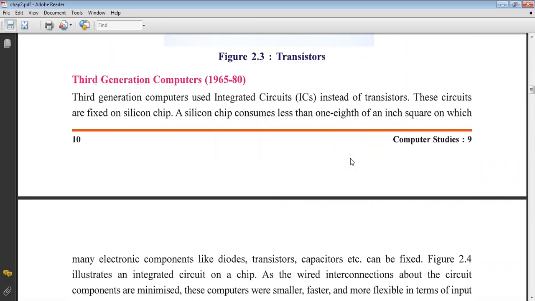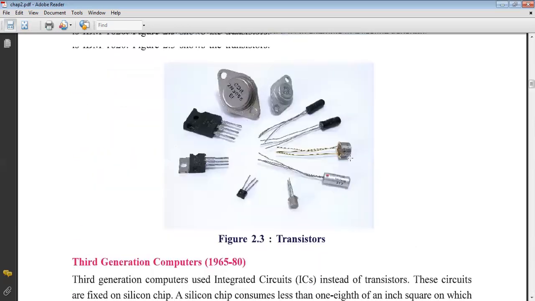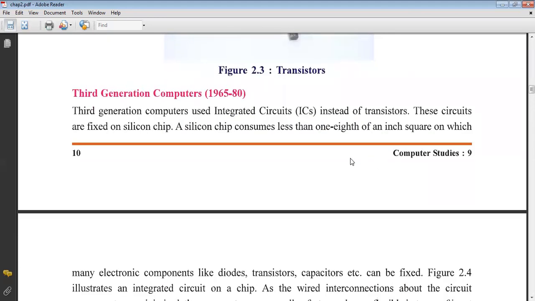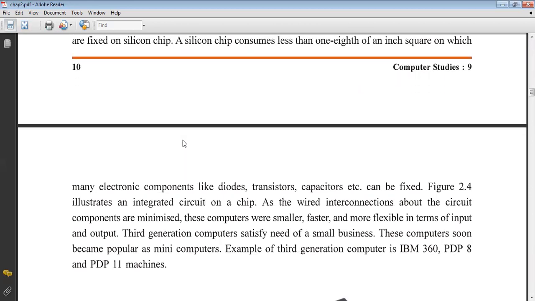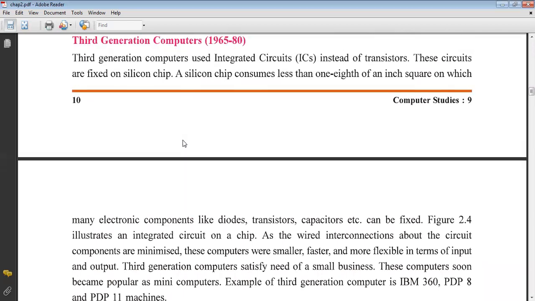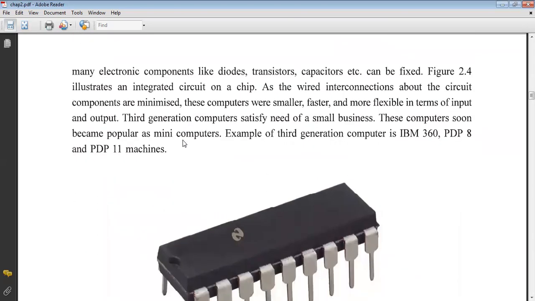The duration is 15 years. Third generation computers use integrated circuits instead of transistors. First generation vacuum tube, second generation transistor, and third generation integrated circuits. Underline the first line of this paragraph. These circuits are fixed on silicon chips. A silicon chip measures less than 1/8 of an inch square, on which many electronic components like diodes, transistors, capacitors, etc. can be fixed. What are integrated circuits? Integrated circuits are very small compared to transistors. So this is the integrated circuit.